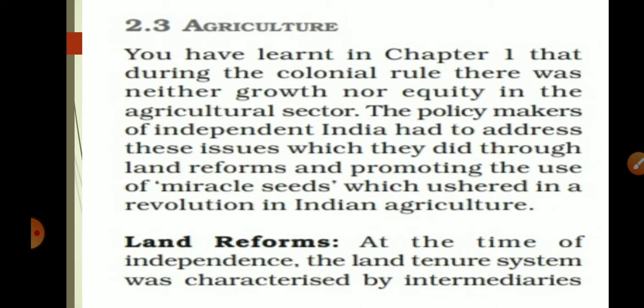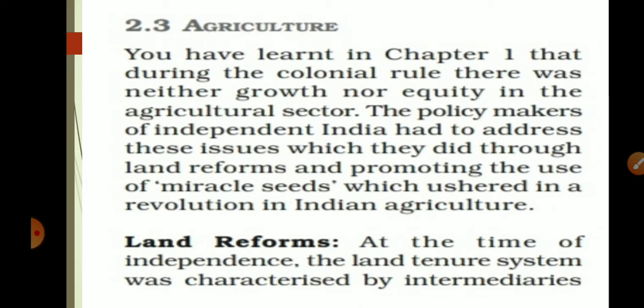We have learned in chapter 1 that during the colonial government there was neither growth nor equity in the agriculture sector. The colonial government didn't do any work which was helpful to our country and which contributed to growth in our country.